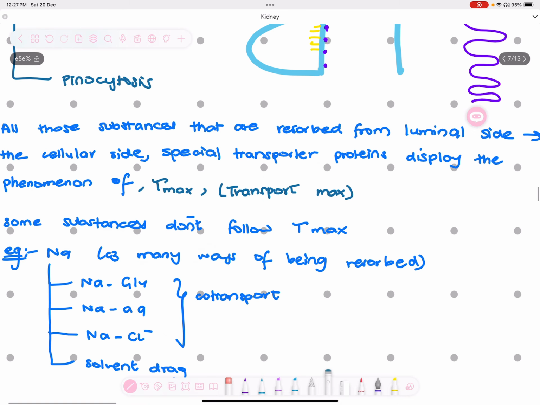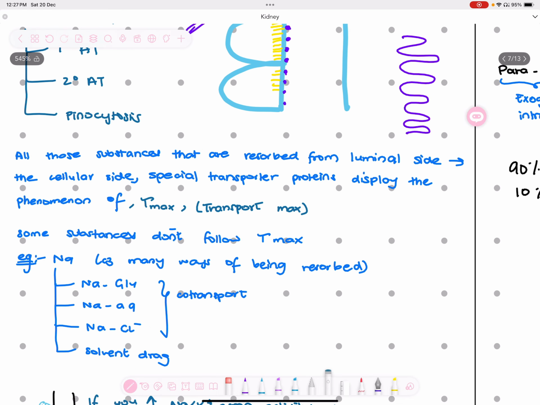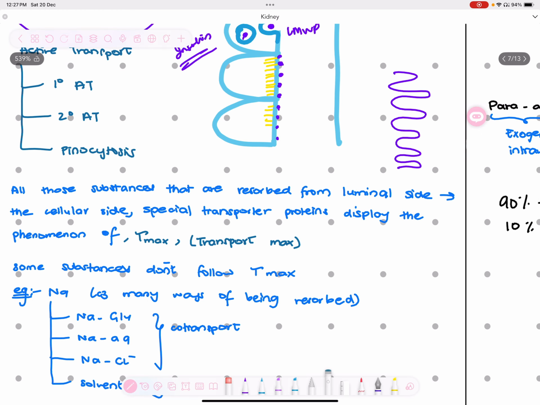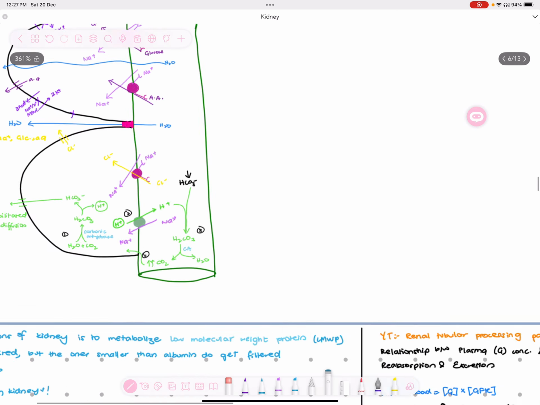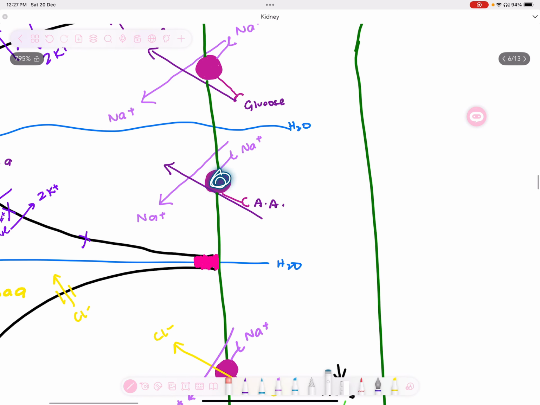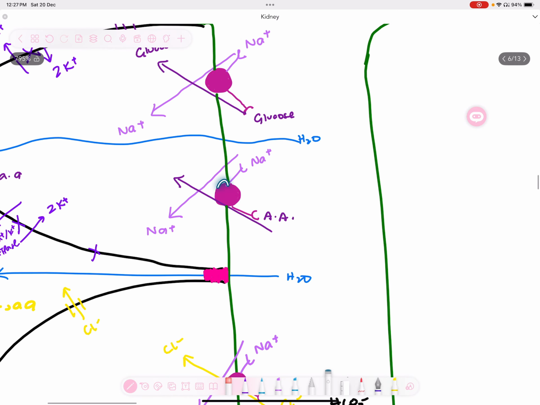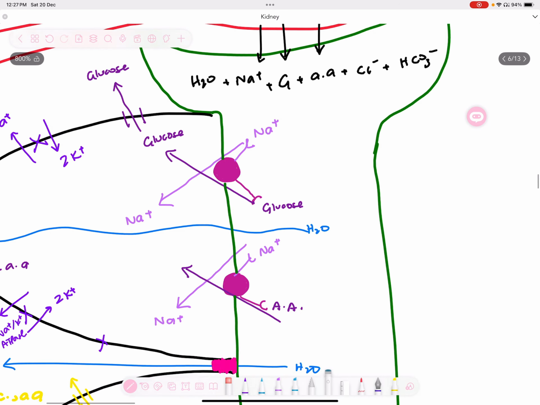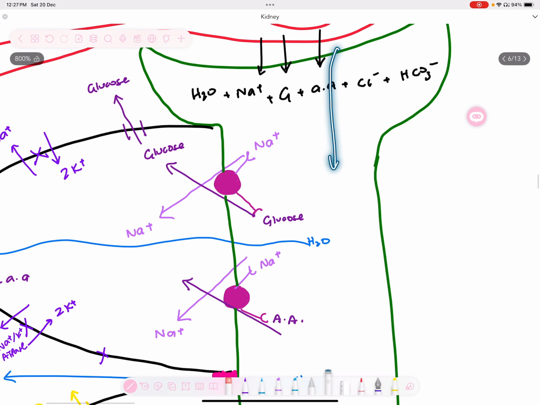There's this phenomenon of Tmax और transport maximum. Transport maximum क्या होता है और कौन सी substances हैं जो transport maximum को फॉलो करते हैं? So most of the substances do follow transport maximum, क्योंकि मैंने आपको बताया था, if you can recall sodium, for example, let's say sodium amino acid exchanger, तो there'll be a certain amount of sodium amino acid exchanger or sodium glucose exchanger.